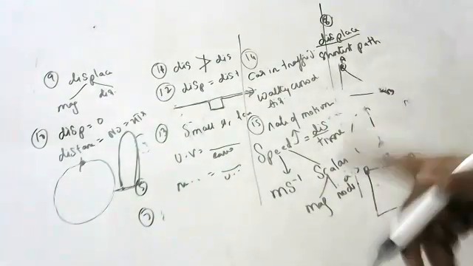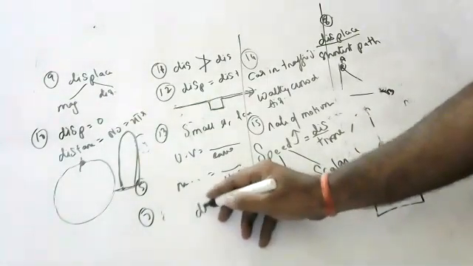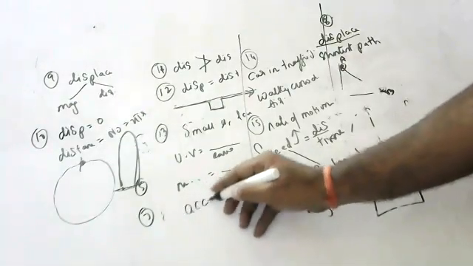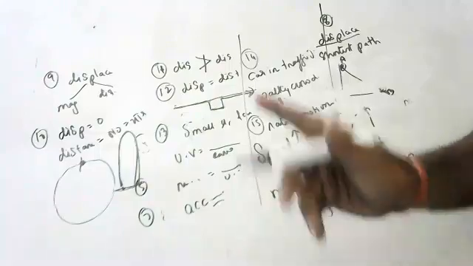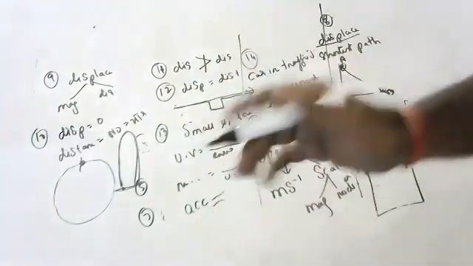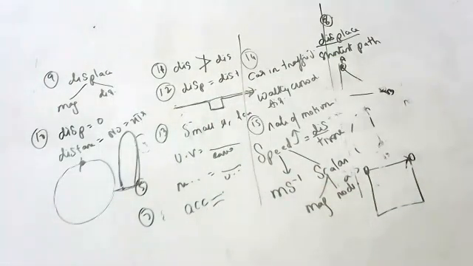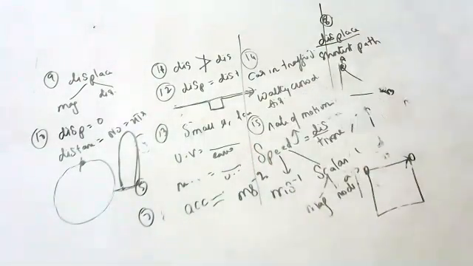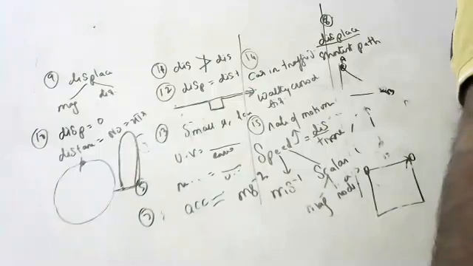What is the rate of change of velocity called? Rate of change of velocity is called acceleration. What is the unit of acceleration? Meters per second square. Okay, children. The remaining motion will go tomorrow. You should be very, very perfect with